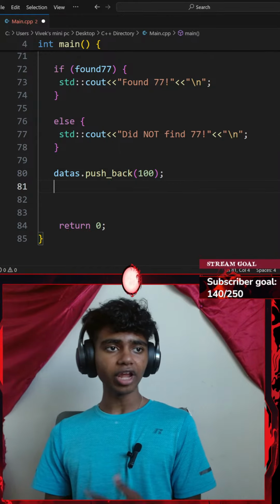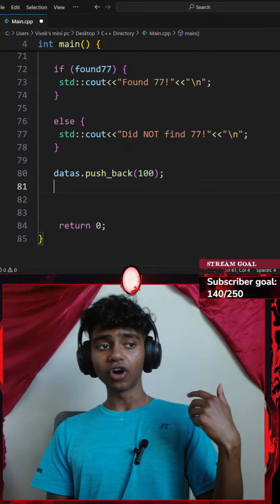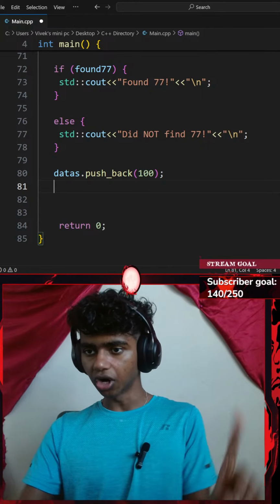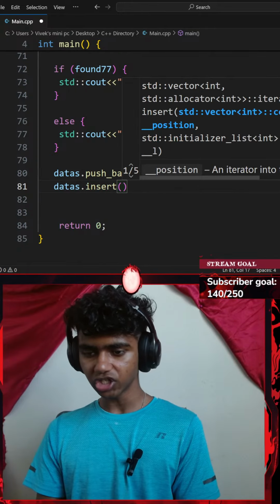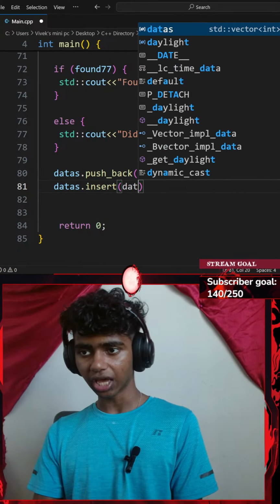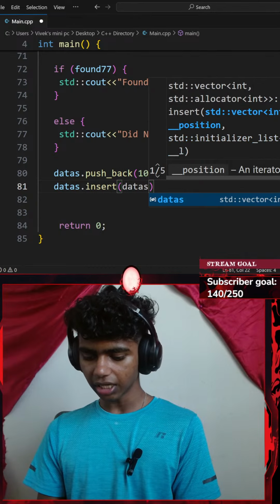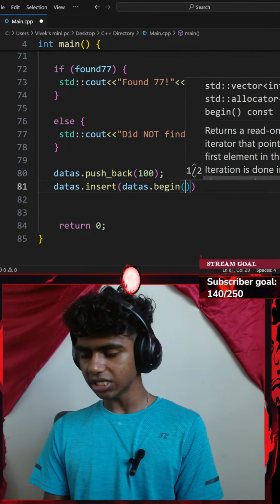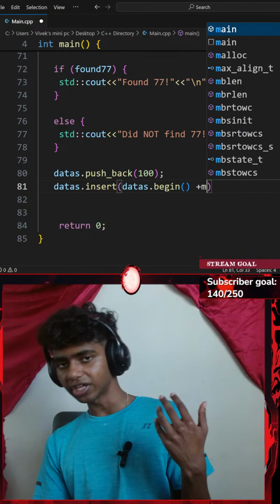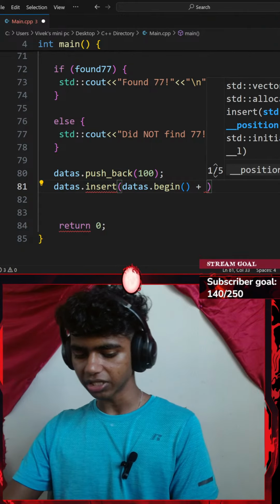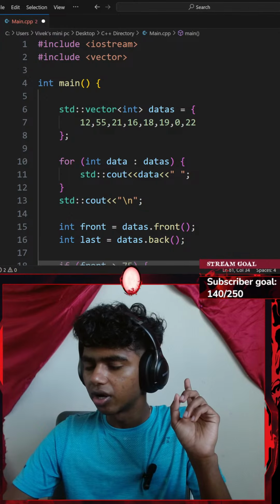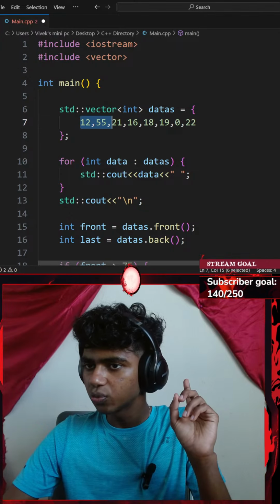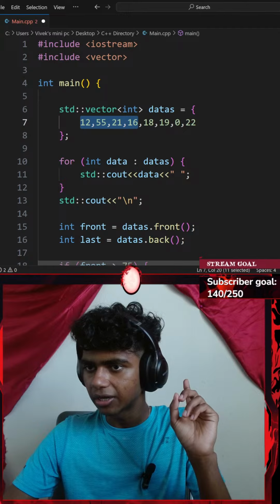Then I'll go with an insert. Insert the value 42 at index of 3. So I could go with my data's vector dot the insert function, and then my data's vector again, dot the begin function. Since I do want to find something at index 3, I am going to be plussing this by 4. Here's the thing, is it plussing it by 4? That's index 0, index 1, index 2, index 3.